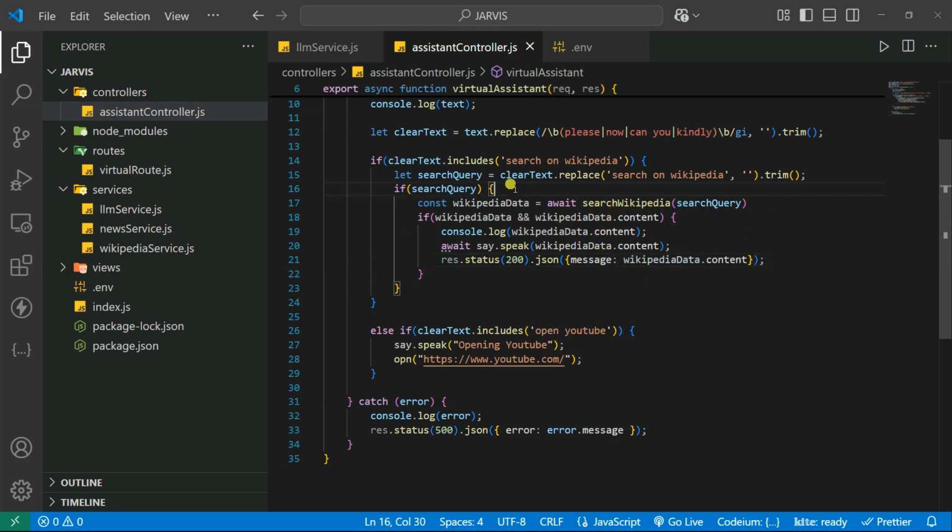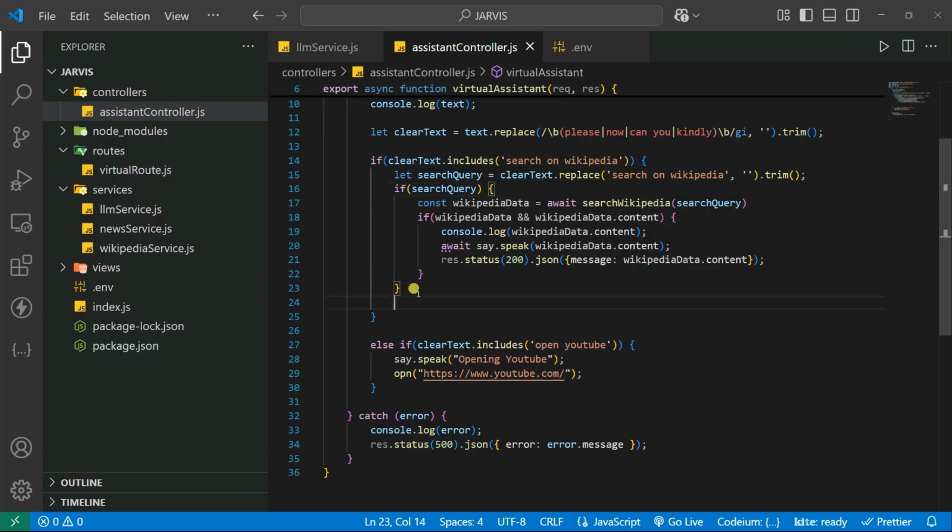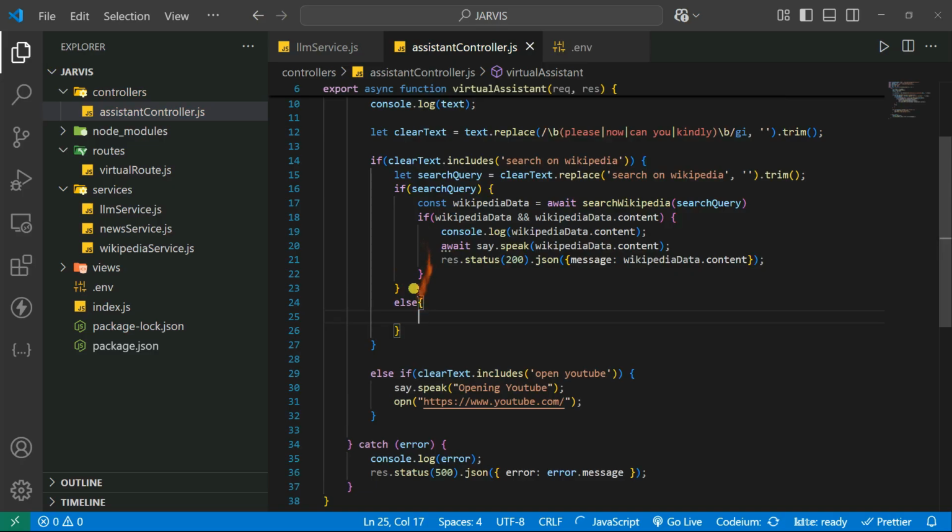So if it is not working, if you don't have any data, you can simply make it an else statement. The content is not found, so you can give it here else rest.status, please provide a search query, or we can say error processing the input. Okay, we can give it here. Or we can also give it here content not found, like that. Okay, we can say error processing your request, like that.